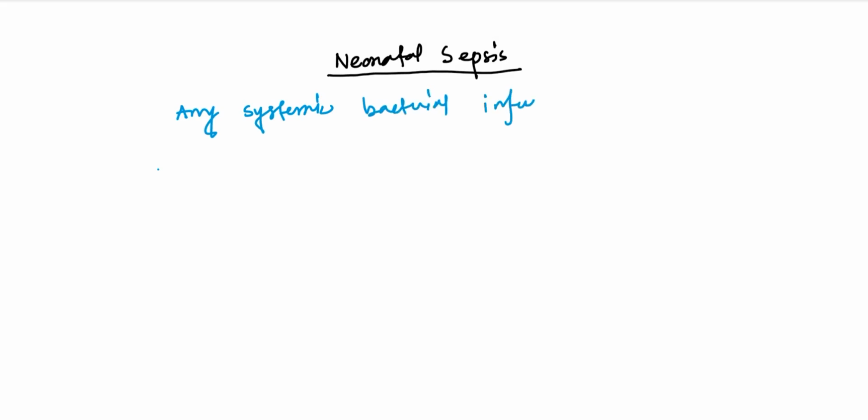Today we will learn about neonatal sepsis. So what is neonatal sepsis actually? It is any systemic bacterial infection affecting the neonates. That's why it is called neonatal sepsis. Systemic infection affecting the neonates, that is neonatal sepsis.